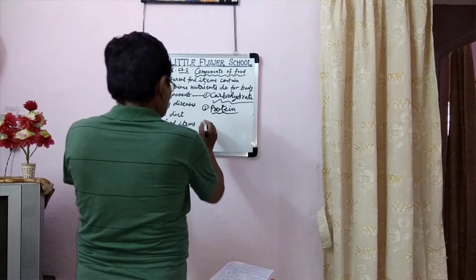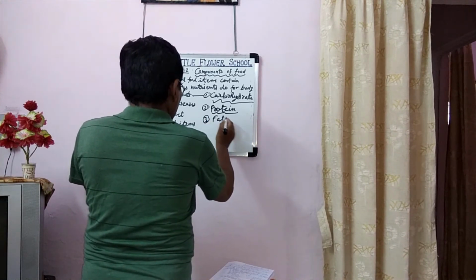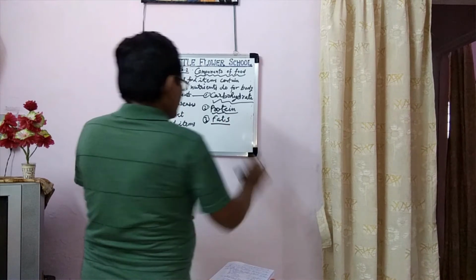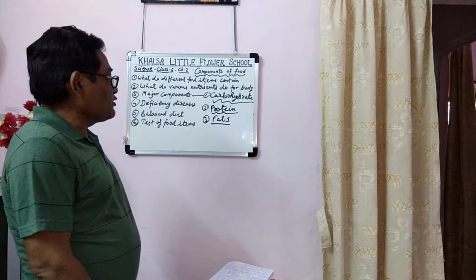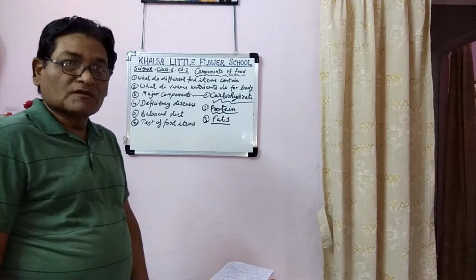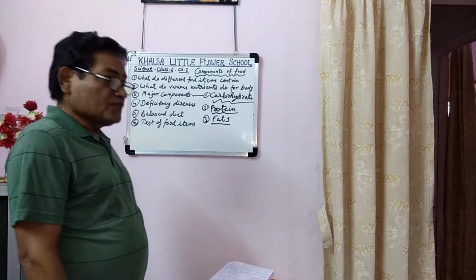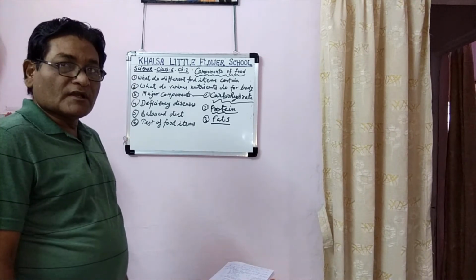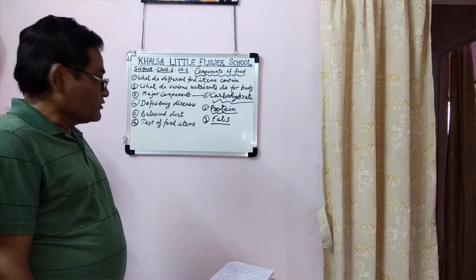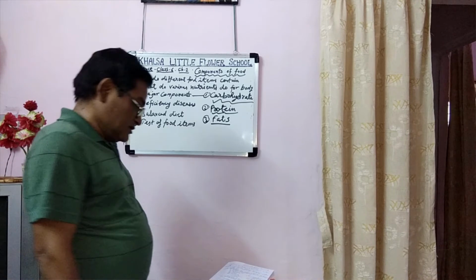Third one is the fats. Fats means oily food. It is also energy giving food. It is obtained from the oils of different plants: soybean oil, groundnut oil, coconut oil, etc. So it gives us energy.